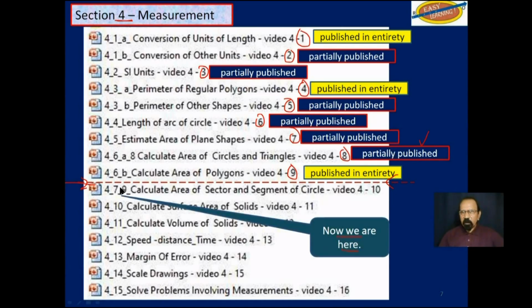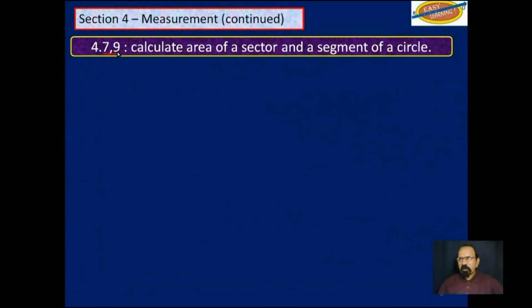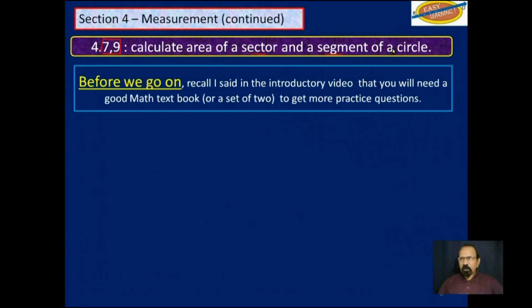We are now at objectives 7 and 9 in section 4. Objective 7 deals with calculating the area of a sector, and objective 9, the segment of a circle. This is video 10 in section 4, and it will only be partially published.